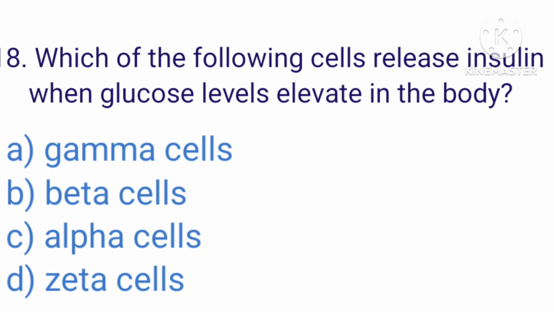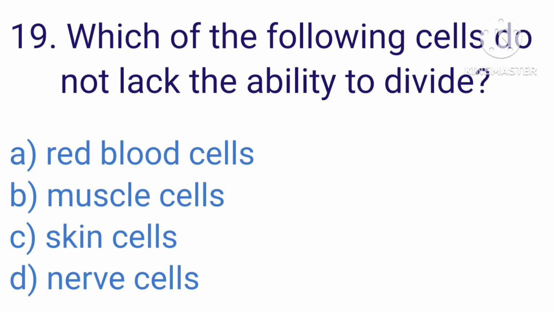Question number 18. Which of the following cells release insulin when glucose levels elevate in the body? A. Gamma cells, B. Beta cells, C. Alpha cells, D. Zeta cells. Correct answer is B. Beta cells.